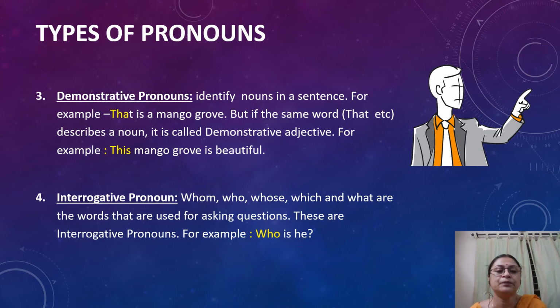Interrogative pronoun. Whom, whose, who, which, and what are the words that are used for asking questions. These are interrogative pronouns. For example, who is he? Here who is an interrogative pronoun.